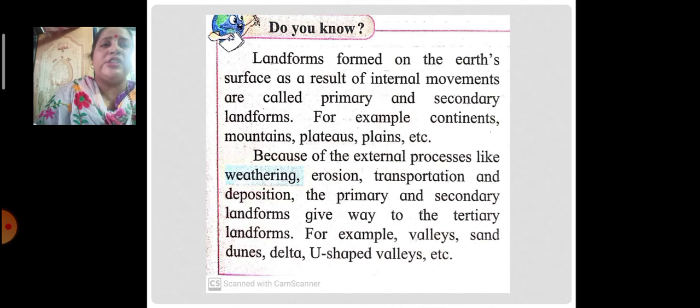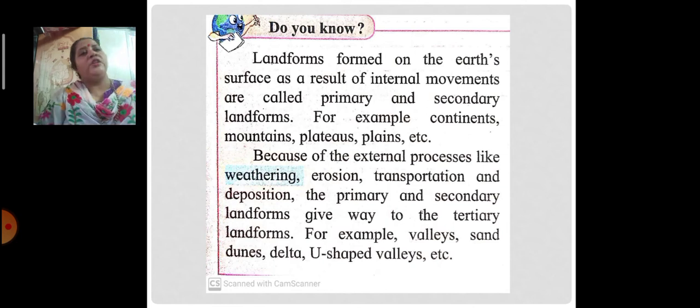While if you see the external processes like weathering, transportation, deposition, erosion, the primary and the secondary landforms which are there give way to the tertiary landforms, a third type of landform. For example, you can have V-shaped valleys, U-shaped valleys, dunes, deltas. These are the various tertiary landforms, and this happens just because of the external processes.